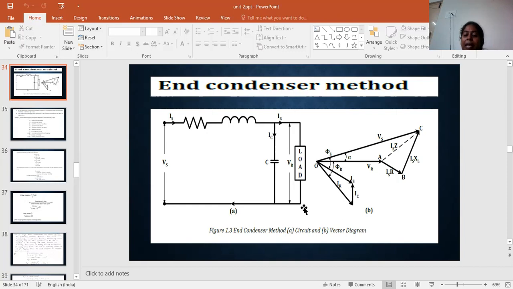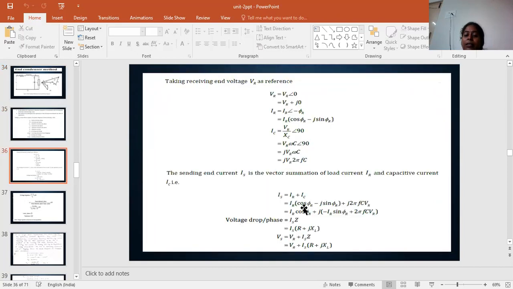Going to the calculation part, here we are taking VR as a reference. So VR at an angle of 0. So VR equal to VR at an angle of 0, that can be in the complex form, we can write VR plus j0. That is nothing but VR equal to VR. And IR equal to IR at an angle of minus phi r. So with respect to VR, it forms an angle minus phi r.